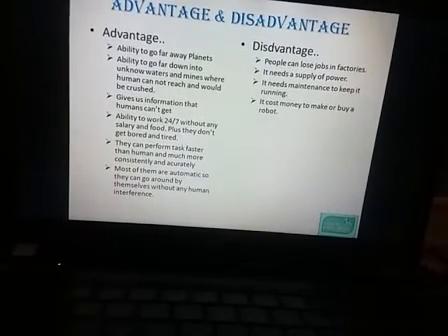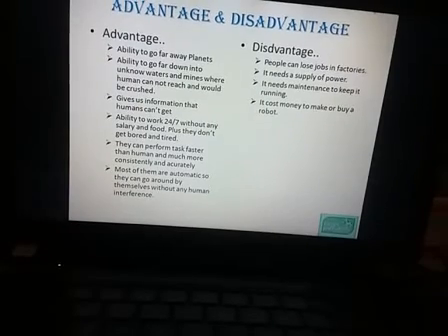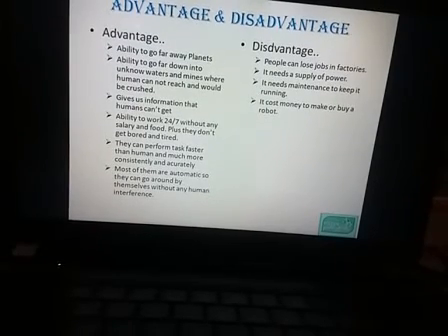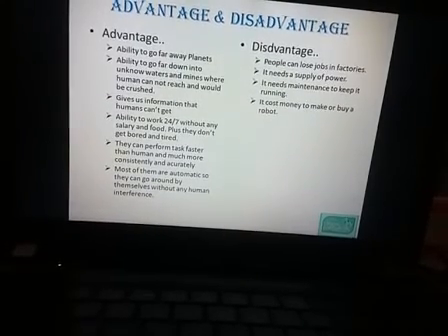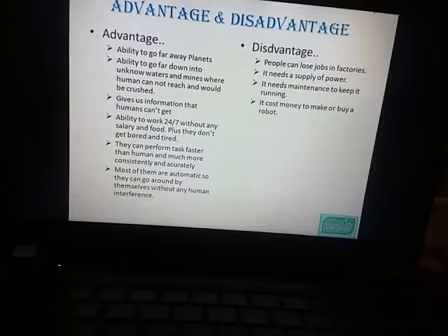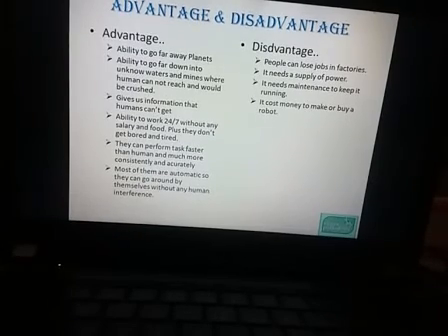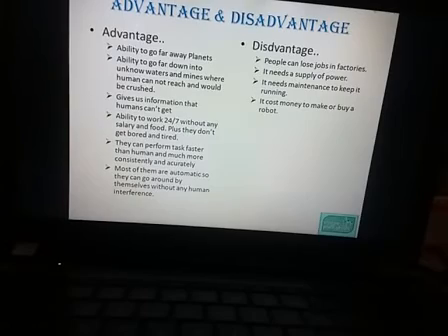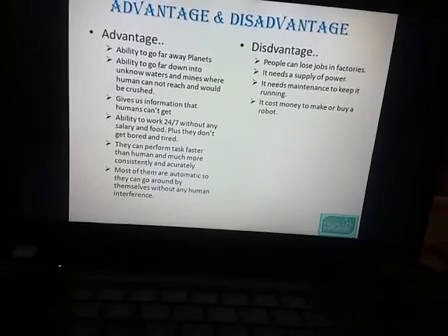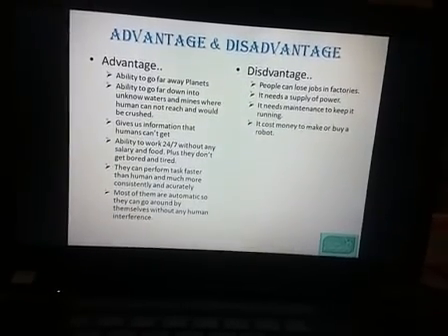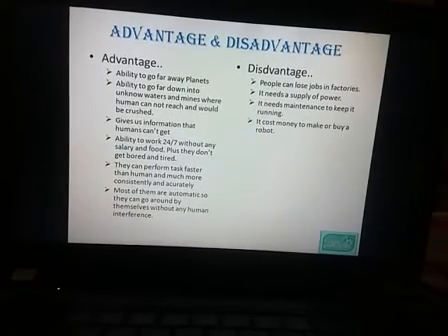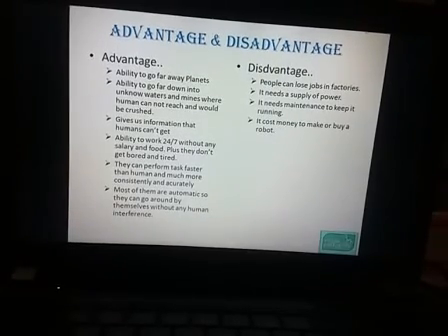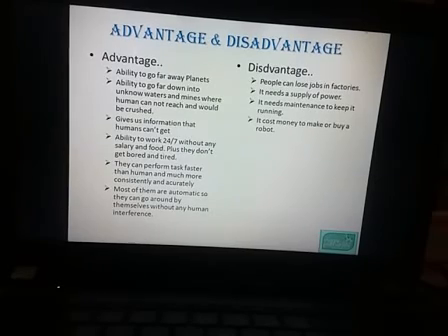Please pause the video and write it down very clearly in your copy. It's very important for the sake of knowledge to know the advantages and disadvantages of robots. What is the disadvantage? Very important. Lots of people year after year lose their jobs in factories. Also, power supply: a robot uses power, so we should keep some batteries. Another is that it needs maintenance to keep it running. Also, it costs lots of money to make or buy a robot.